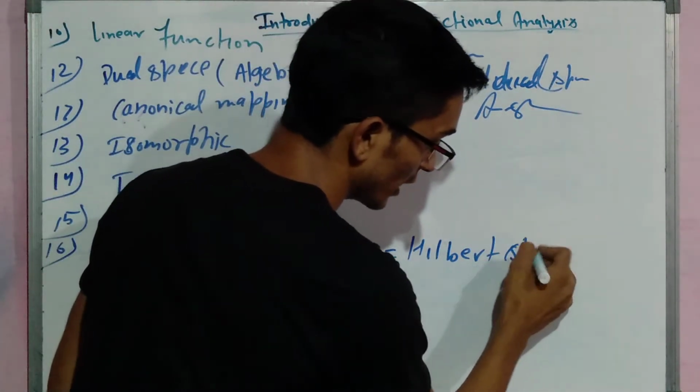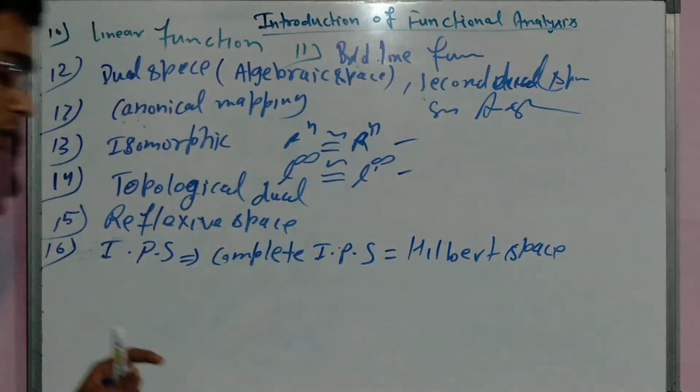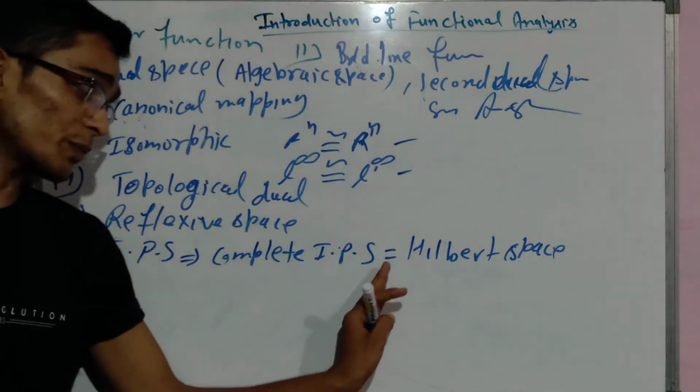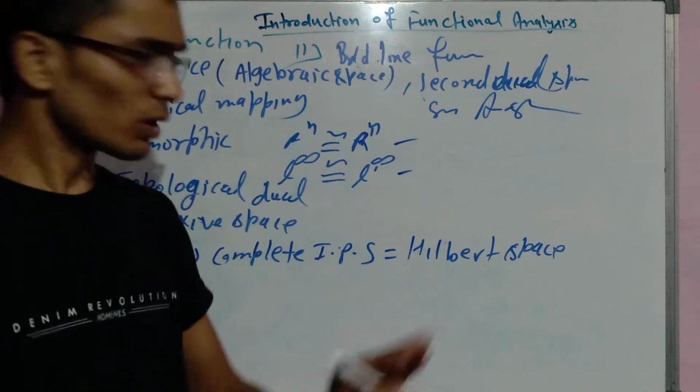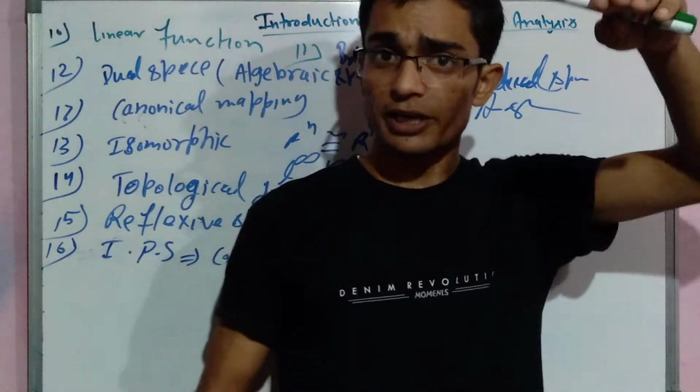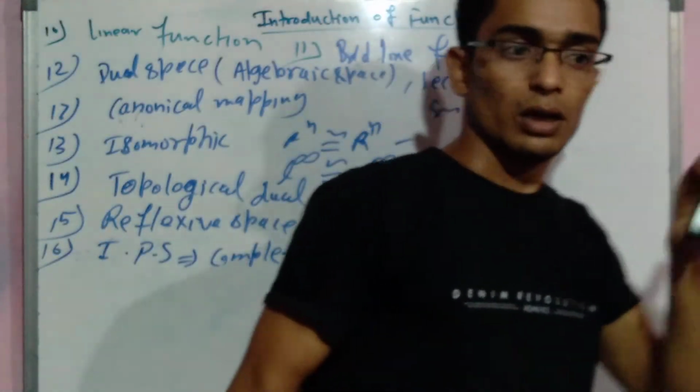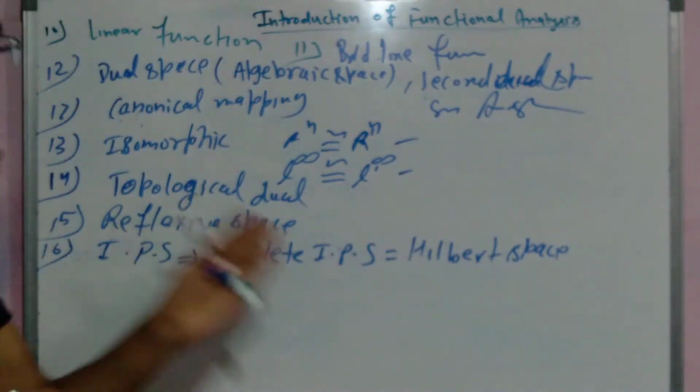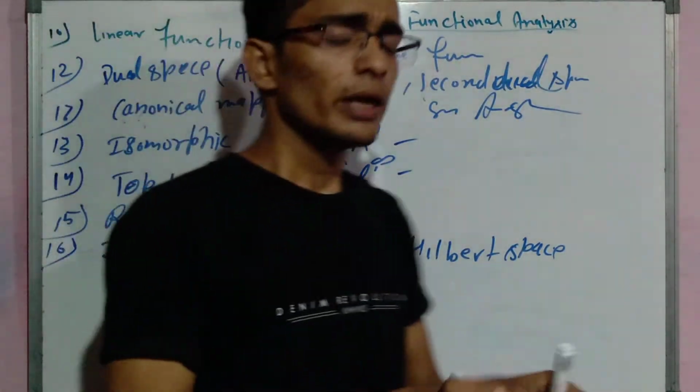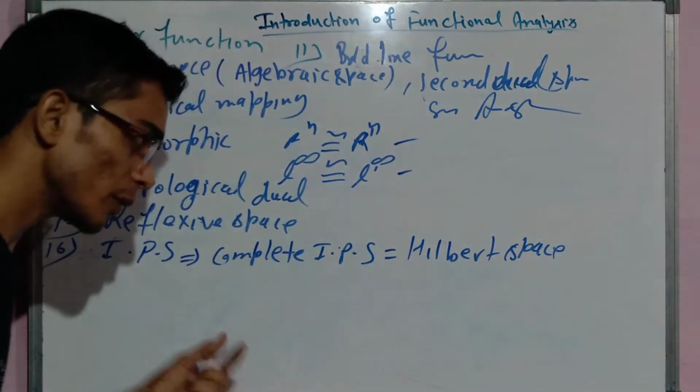Complete inner product space means Hilbert space. We will talk about Hilbert space and some related theorems, and a subspace of a Hilbert space is again a Hilbert space. This is the theorem, and some important theorems we will talk about here.